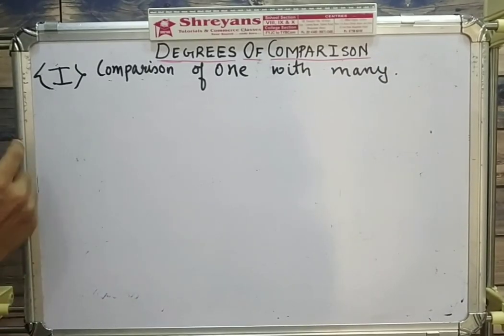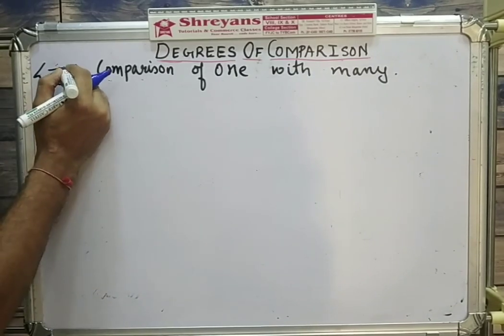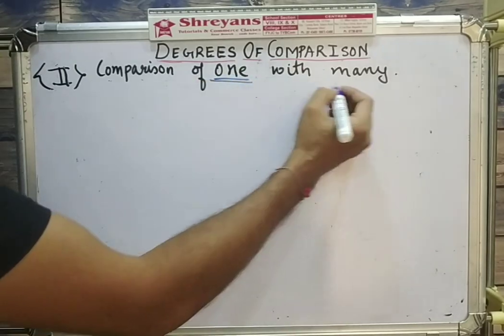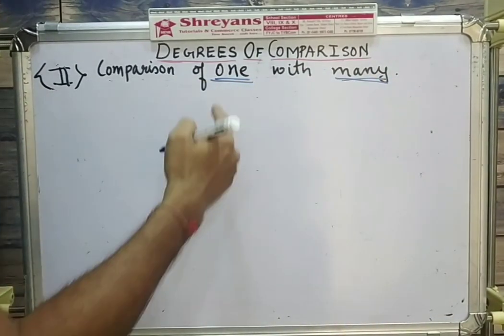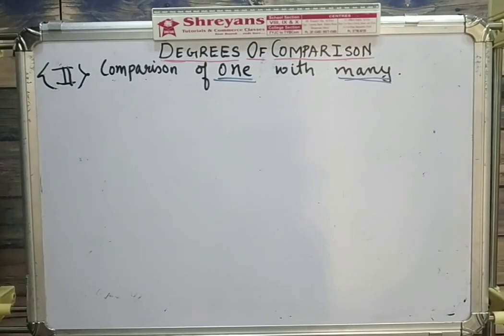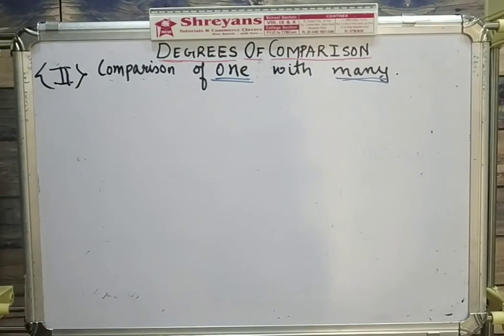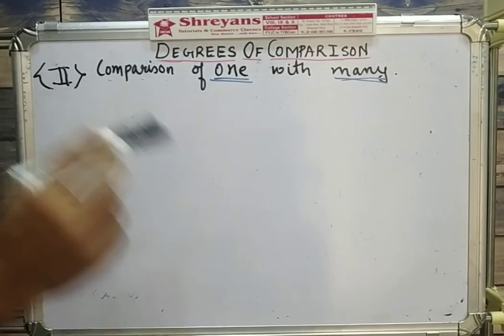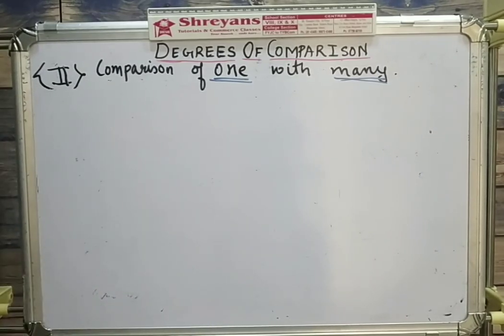Now let us move to the second kind of comparison now. We've already done the first comparison where one was compared with one. In the second comparison, I'm going to compare one with many. So comparison of one with many. First of all, when we compare one with many, it is important to remember that here all the three forms of comparison are possible: positive, comparative, as well as superlative. So when we compare one with many, all the three degrees are possible: positive degree, comparative degree, and superlative degree.